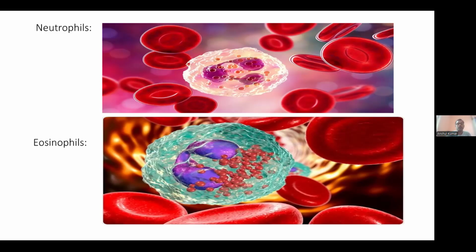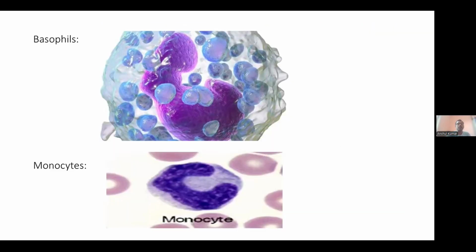Now, the next important cell is the basophil. Basophils comprise approximately 0.3 to 1% of the circulating white cells. So these are very few in number, and even in the peripheral blood smear, it is rare to see them. Sometimes it is very difficult to observe these cells.